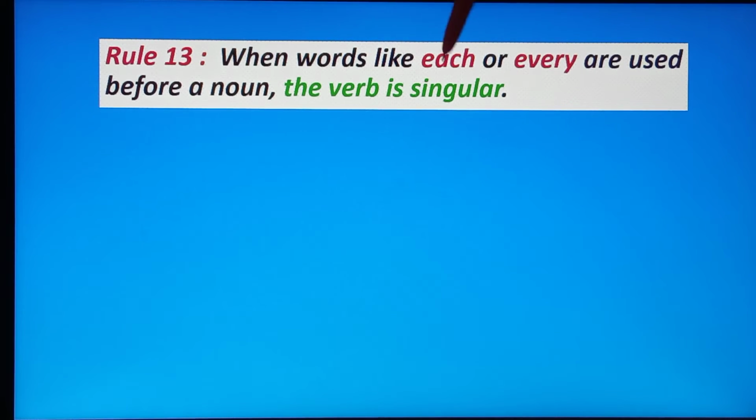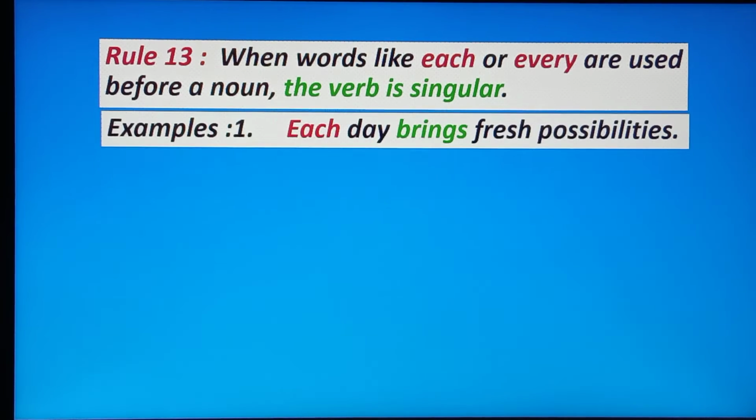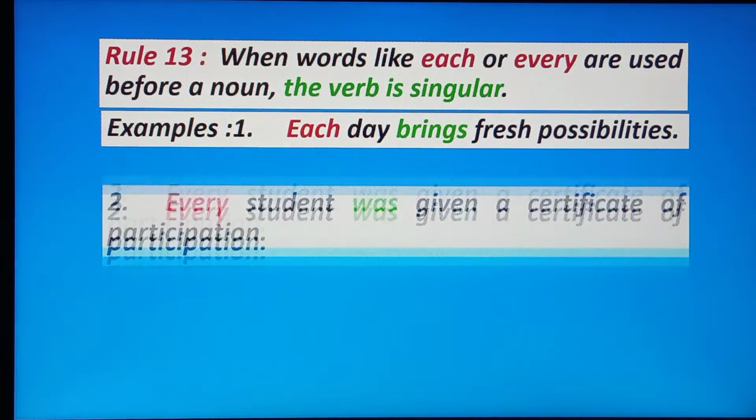When words like each or every are used before a noun, the verb is singular. Now see the example. Each day brings fresh possibilities. Here day is what? Noun, and before the noun what is used here? Each. So the verb is what? Singular verb, brings.